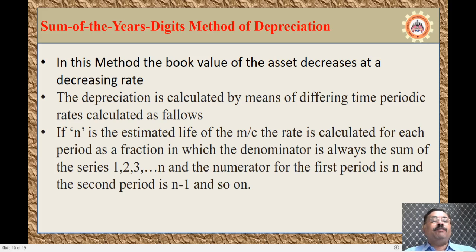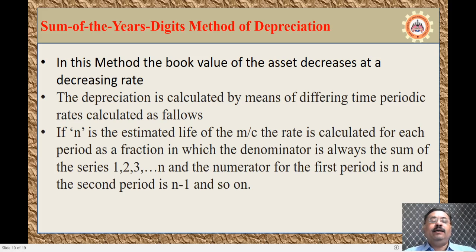If n is the estimated life period, it may be 5 or 10 or 20, whatever the life of the machine, the rate is calculated for each period as a fraction in which the denominator is always the sum of the series 1, 2, 3, 4 up to n. The numerator for the first period is n, for the second period n minus 1, and so on.